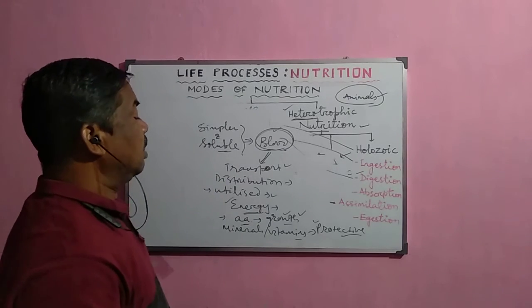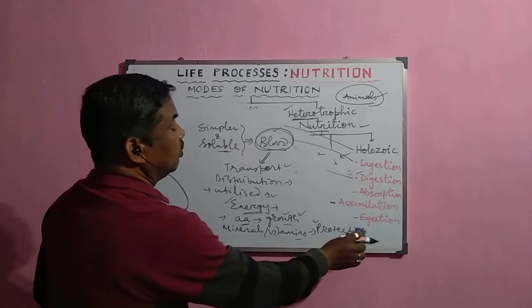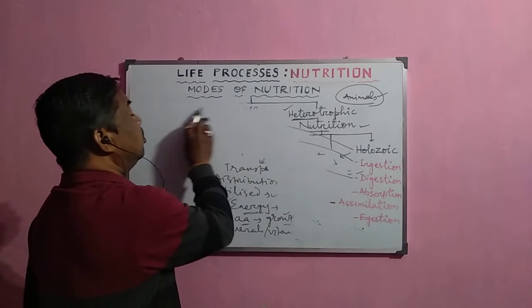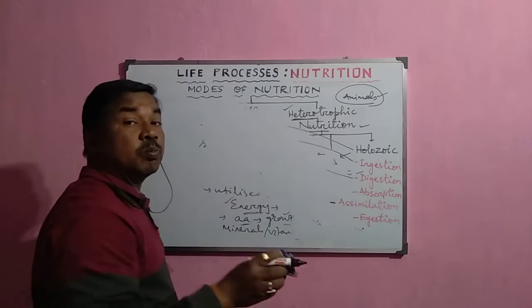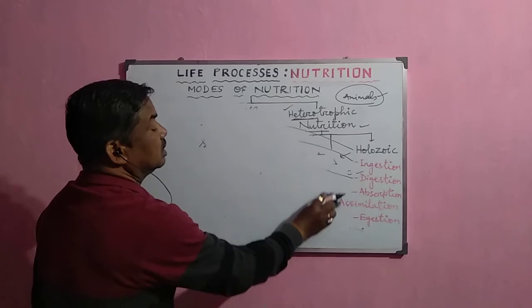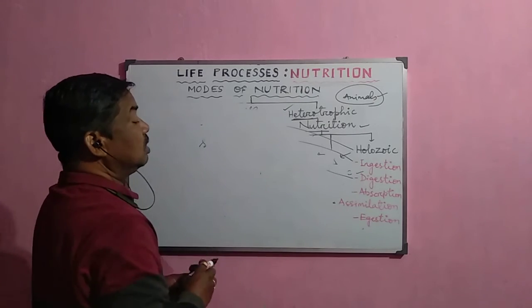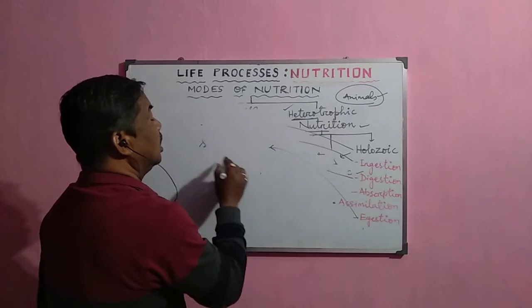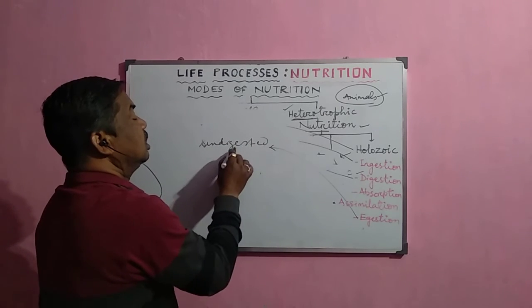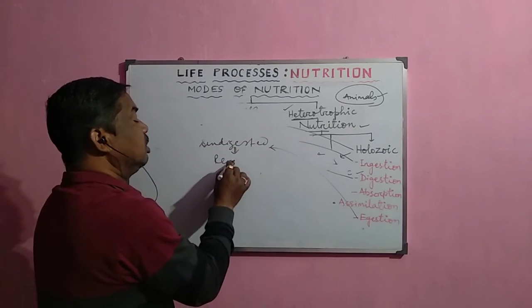Now after that, whatever food material we take into our body is not completely digested, but part of the food material remains undigested. These undigested food materials are removed from the body.